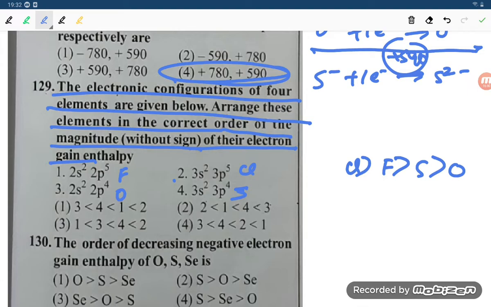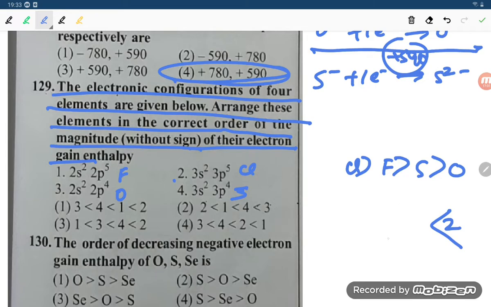So when you are going to understand this question, student, this is the 2p. Chlorine will have the highest value. So if you are going to write the correct order, chlorine is the highest, and then fluorine will come.